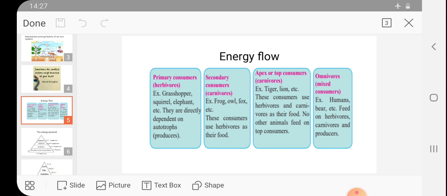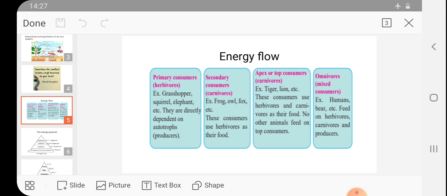Next is omnivores. Omnivores are dependent on the plants and the animals for their food. Examples are humans and bear; they eat plants as well as animals as their food. So in this way, you find a variety of organisms and how they are dependent on each other for their food.